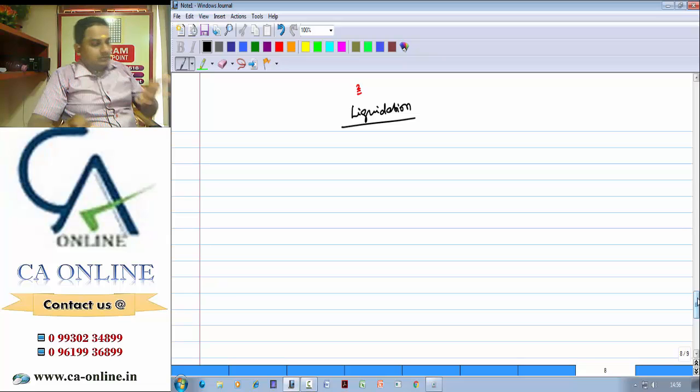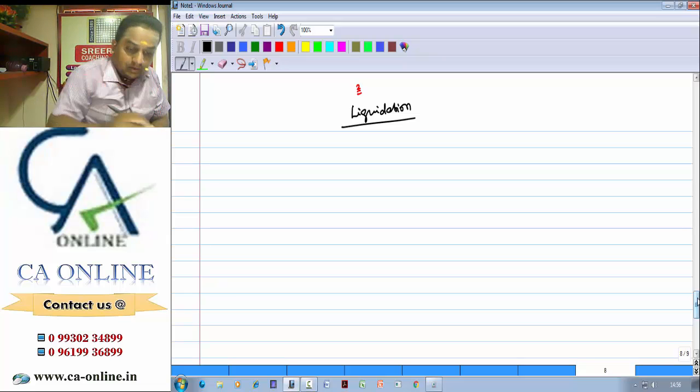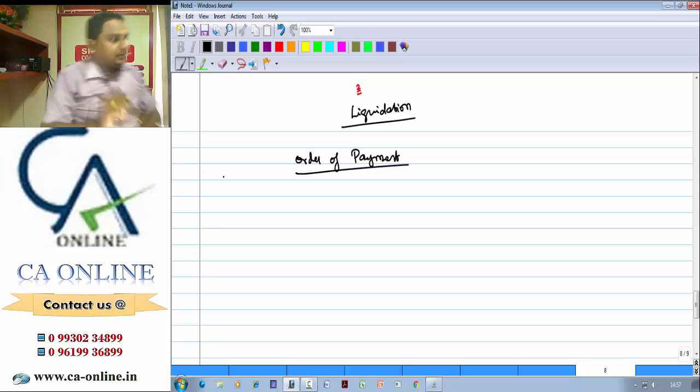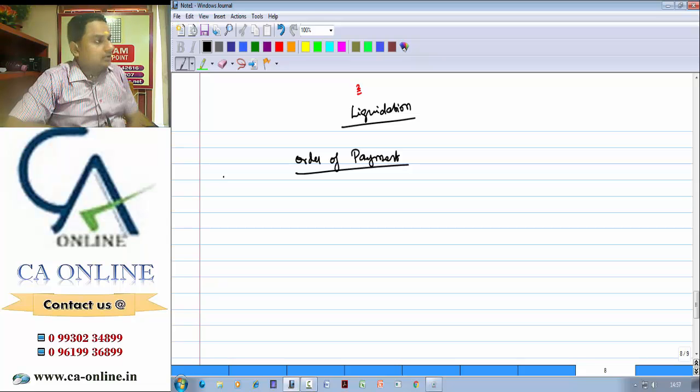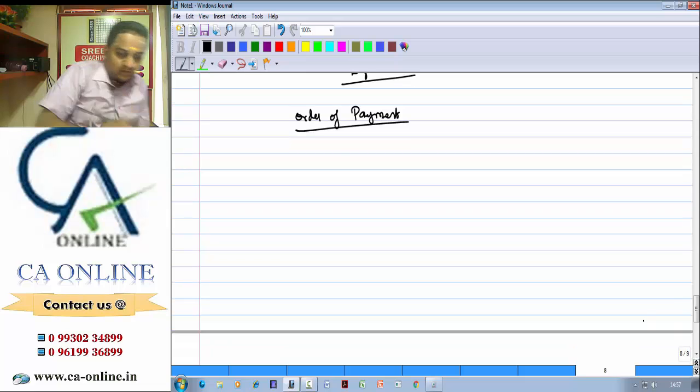In liquidation, that is the liquidation of a company, we used to discuss the order of payment, the order of payment of liabilities. That is, when a company is liquidated, assets will be disposed and liabilities will be settled in a particular order. What is that order of payment?